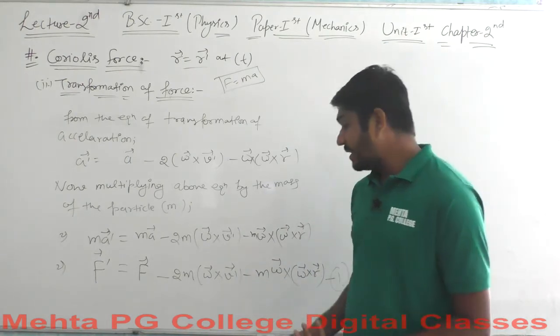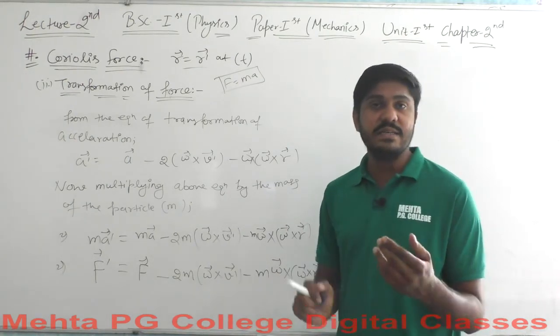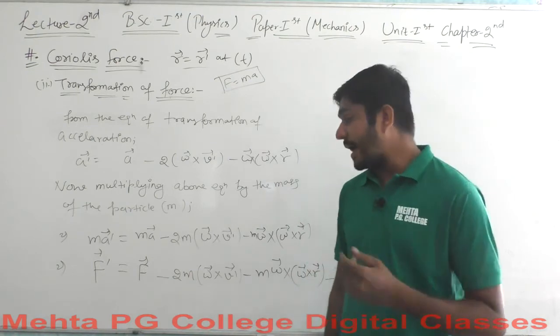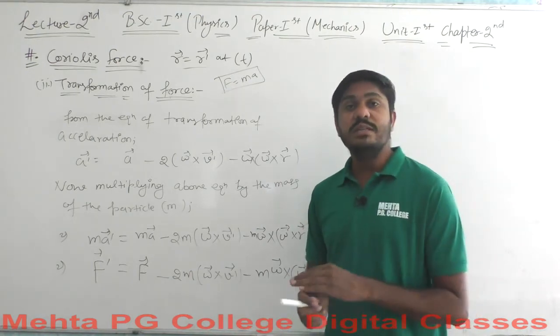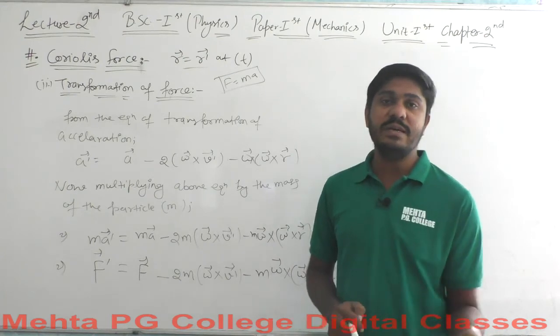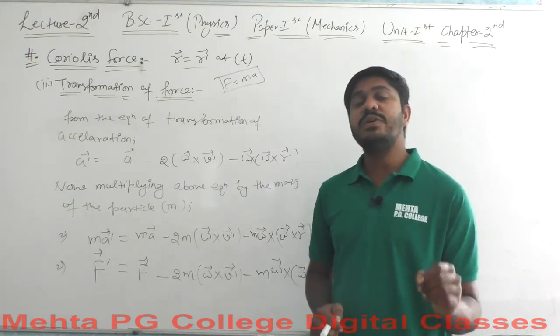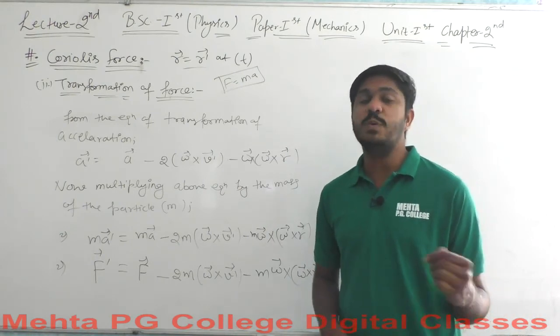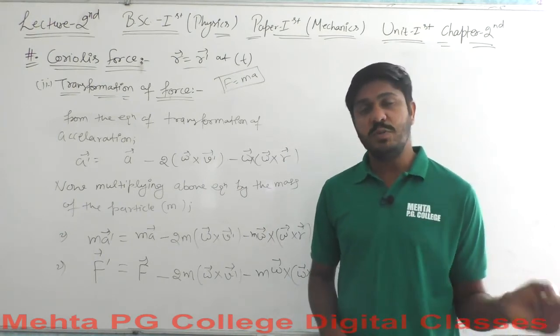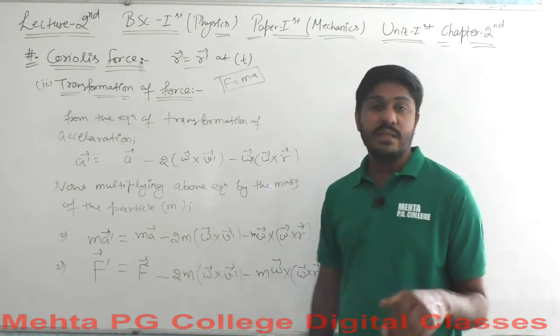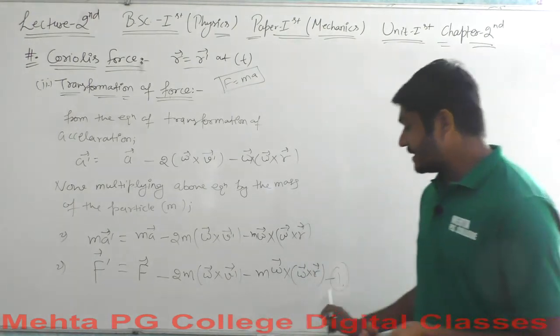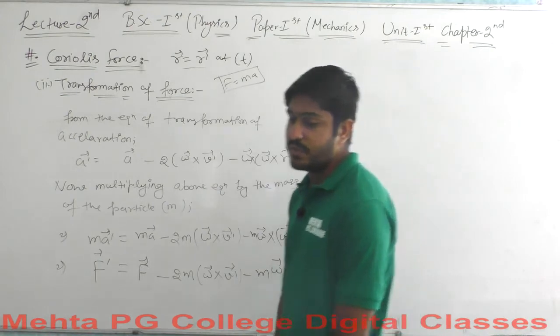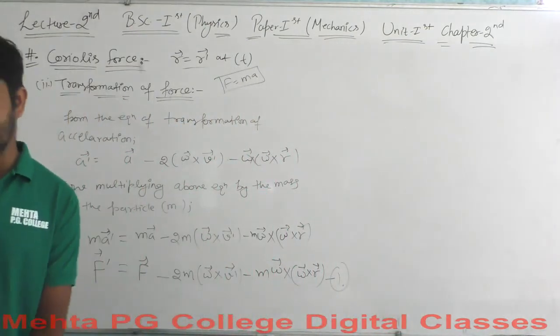If you remember, this has been termed the Coriolis acceleration. By multiplying the Coriolis acceleration with the mass of the particle, you end up with a value termed the Coriolis force, and the other term is the centrifugal force.